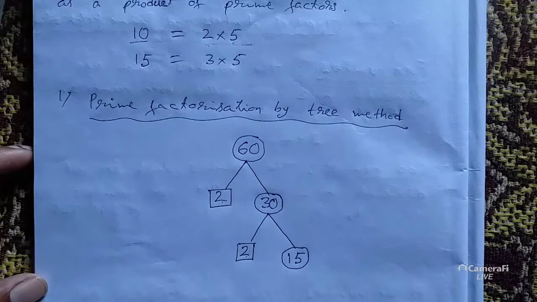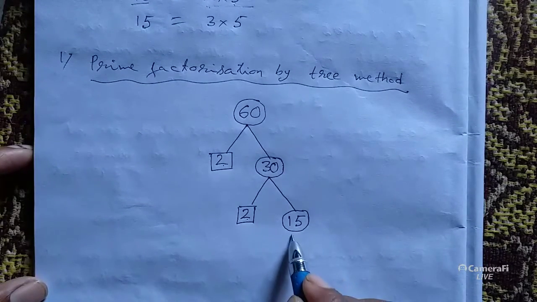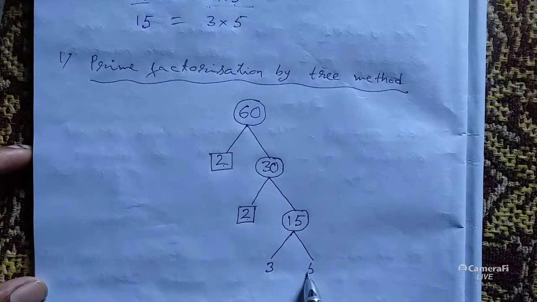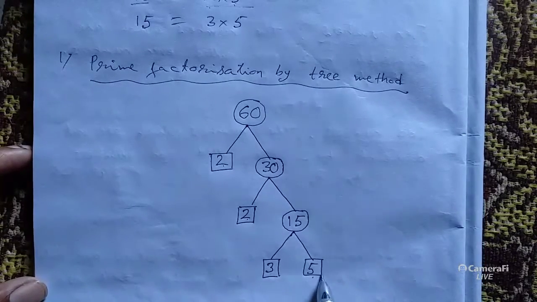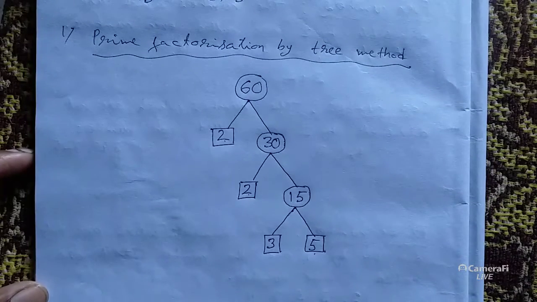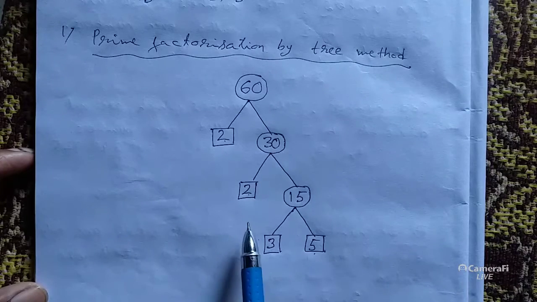make a circle. Now again, 15 is divisible by 3 and the result becomes 5. Each of 3 and 5 are prime, so make boxes. So we have made boxes of each prime factor.